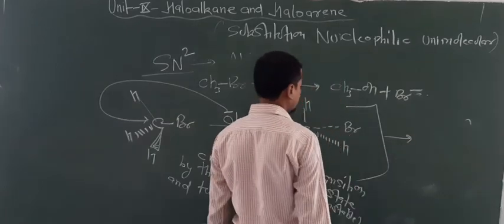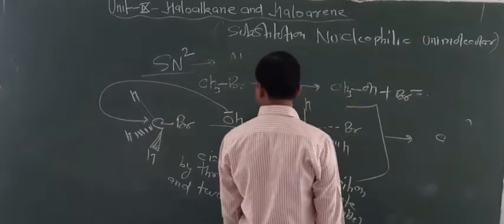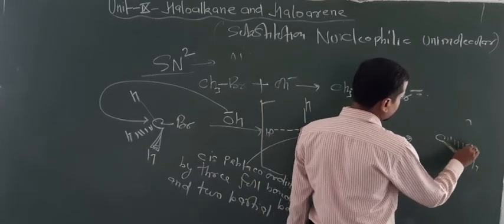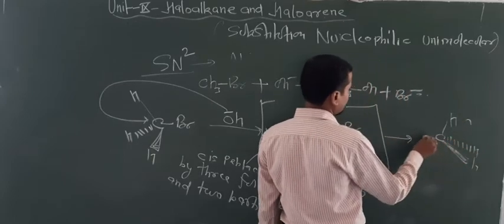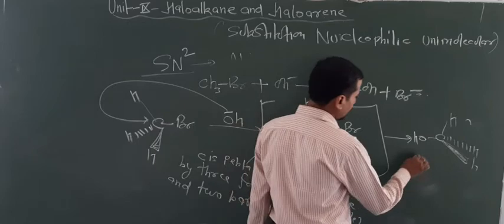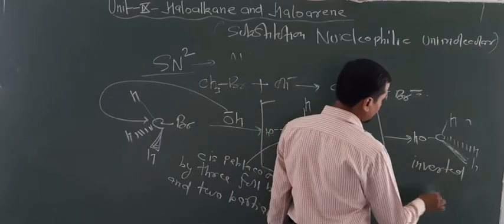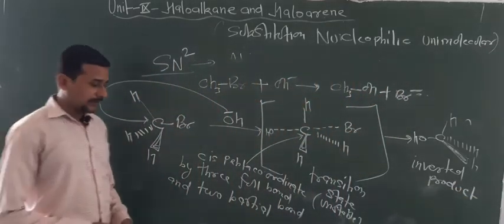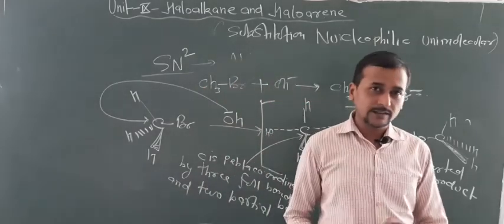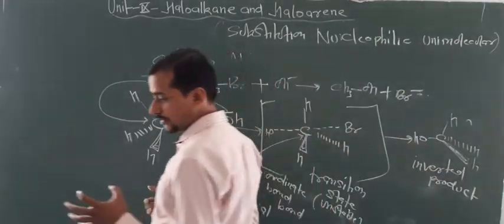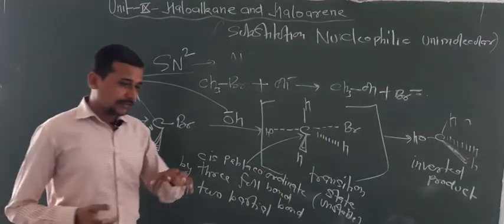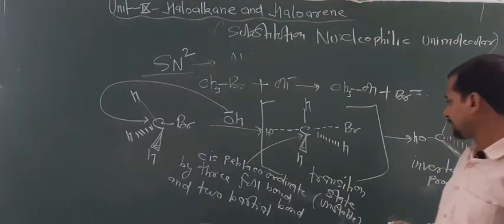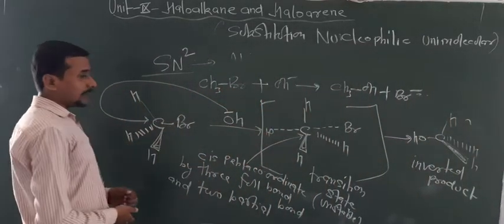Now the product is basically the inverted product. So look at the conditions here. H and OH attack to this side. So this is the inverted product. Just think about it: when you take an umbrella and a fast wind blows, in those conditions what happens? The umbrella turns to the back side. So just like that here also, the product is totally inverted.